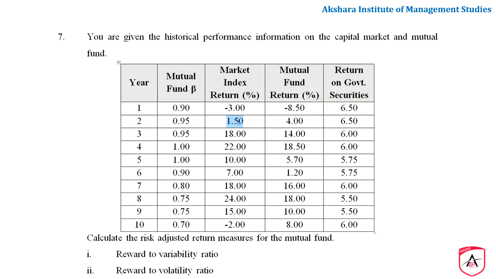And if the market index is +1.50, the mutual fund return is going to be 4.00. If the market index return is 18%, the mutual fund return is going to be 14, so there is some level of connection between the returns of the mutual fund and the market index. However the market index goes, the mutual fund return also follows like that. So he has given the 10 years of return if you had invested in the mutual fund.